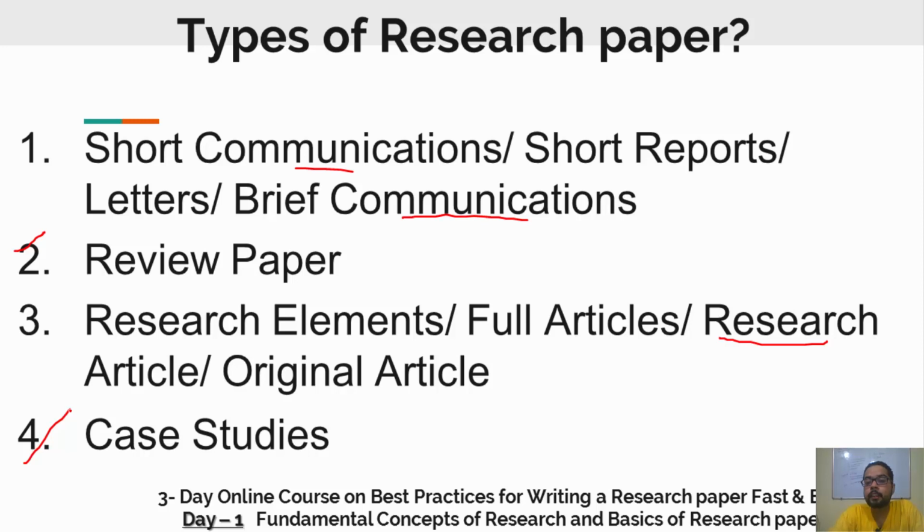These are the basic 4 types of research papers. Now we will talk about all of them step by step.